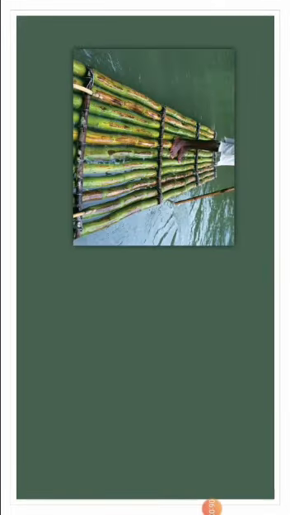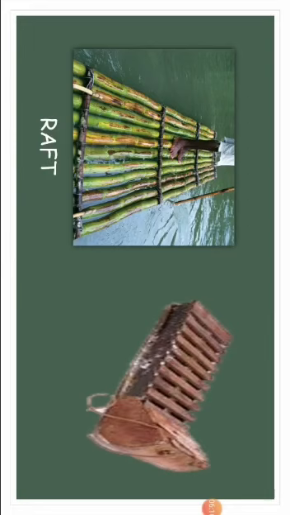As you see in this pic, this is a floating object in the river. Yes, a number of straight logs were tied together to make a raft. And this is a sledge. A cart without wheel could be pulled along the ground.